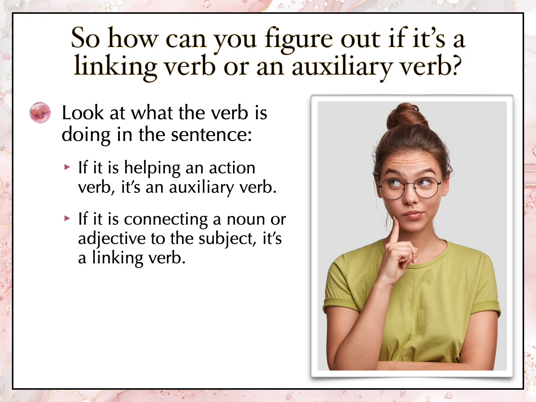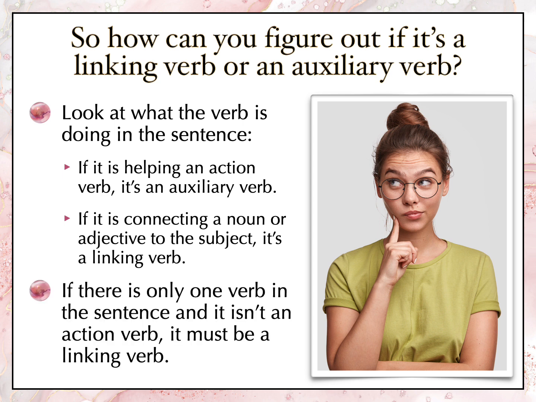If it is connecting a noun or adjective to the subject, it's a linking verb. So if you look at the verb and you see a noun right after it that it's linking to the subject, or if you see an adjective right after it that it's linking to the subject, it's a linking verb. If there is only one verb in the sentence and it isn't an action verb, then by default, it must be a linking verb, because remember, auxiliary verbs cannot stand alone. They're lonely, weak little verbs that need their buddy.